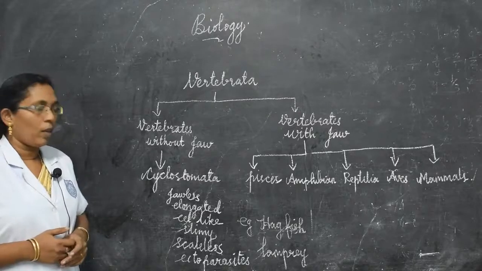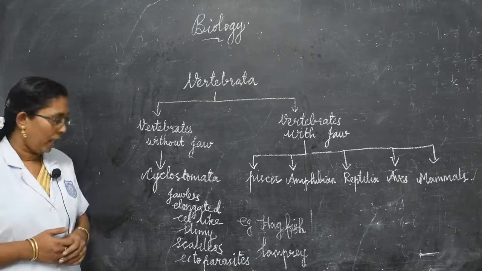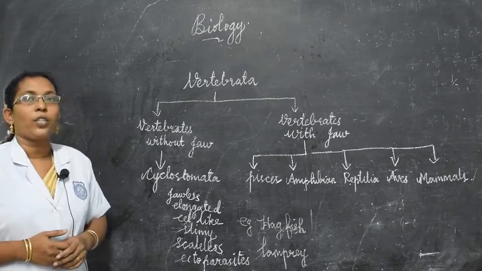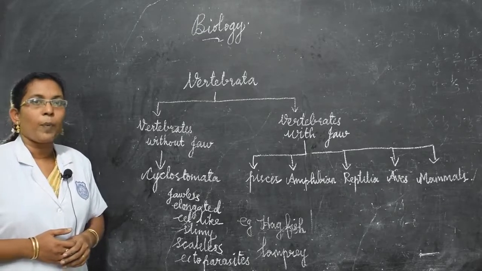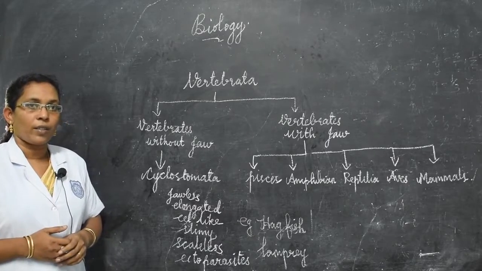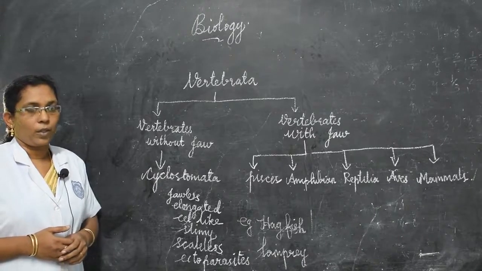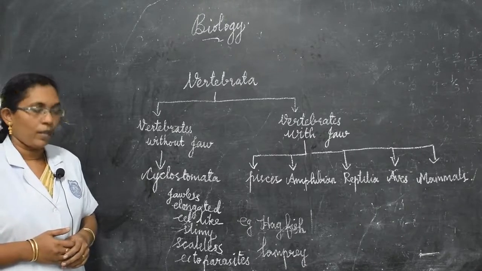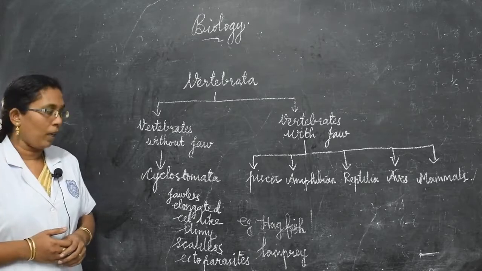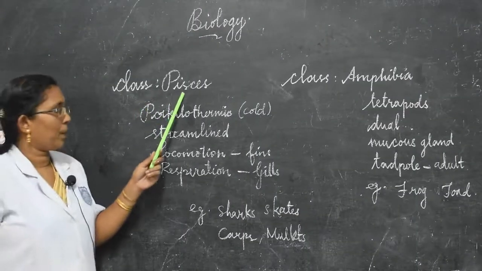The body has no scales, so we can say scaleless body, and they are ectoparasites. Ectoparasite means they live on other living organisms on their external surface. So that is ectoparasite. Have you understood? Example, lamprey.